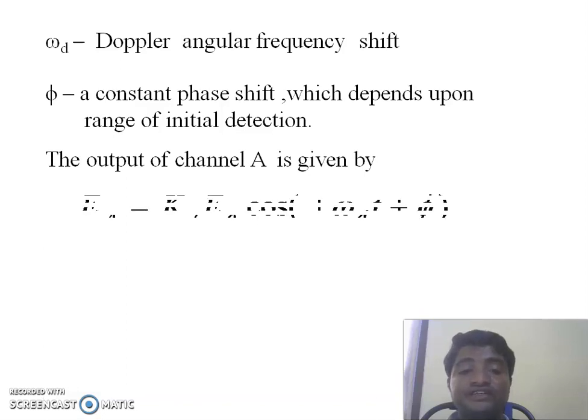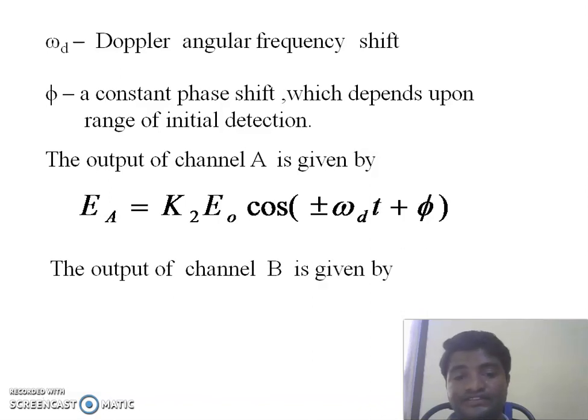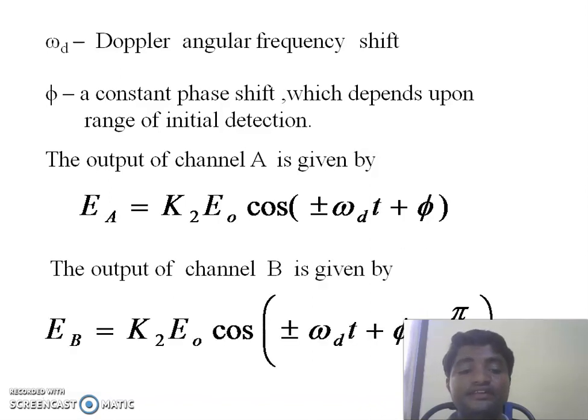The output of the first mixer is EA equal to K2 E0 cos of plus or minus omega d t plus phi, and the output of the second mixer is EB equal to K2 E0 cos of plus or minus omega d t plus phi by 2. We are using two mixers, mixer A and mixer B; mixer A output is EA and mixer B output is EB.